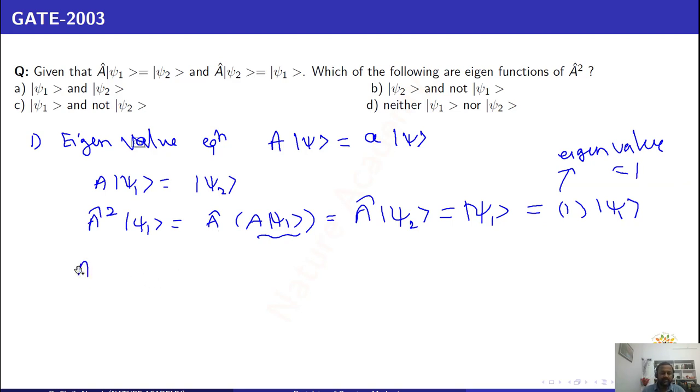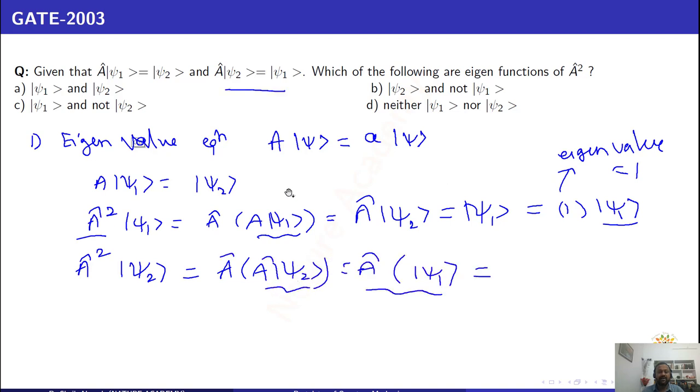Similarly, operate A square on psi 2. Psi 1 is an eigenstate of A square, it is clear from this. Let us check psi 2. When you operate A square on psi 2, I can write A into A operating on psi 2, and A on psi 1 is psi 2.